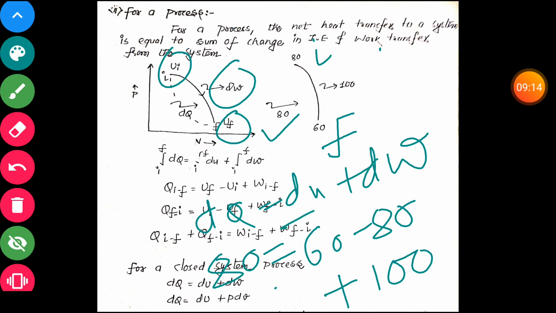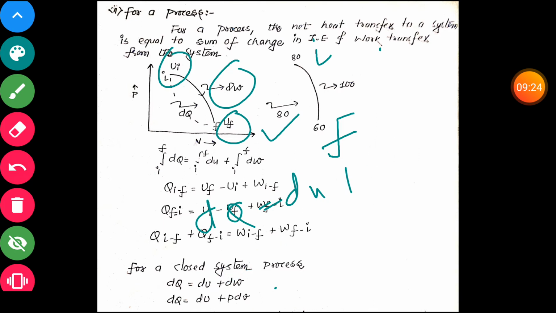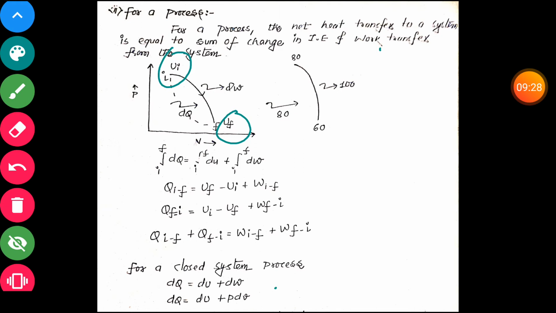So 60 minus 18 equals 42, and 42 plus 38 is equal to 80. So the left-hand side is equal to the right-hand side. What does it mean? It means our heat supply is conserved. It is used in the change in internal energy and we are getting work from it, and the sum of both is the same as the amount of heat we supplied.